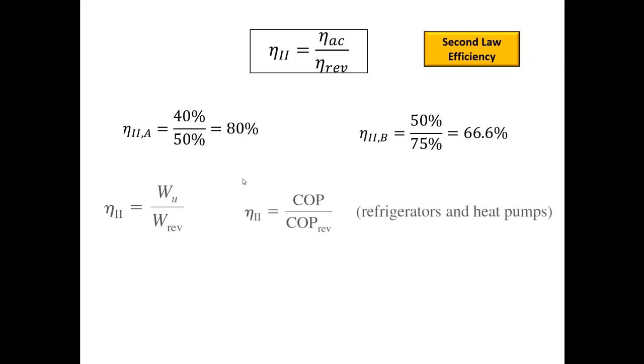So the second law of efficiency can also be defined as useful work divided by reversible work. And for refrigerators and heat pumps, where we consume work, we can say that the second law efficiency is the COP of the actual engine divided by the COP of the reversible heat pump.